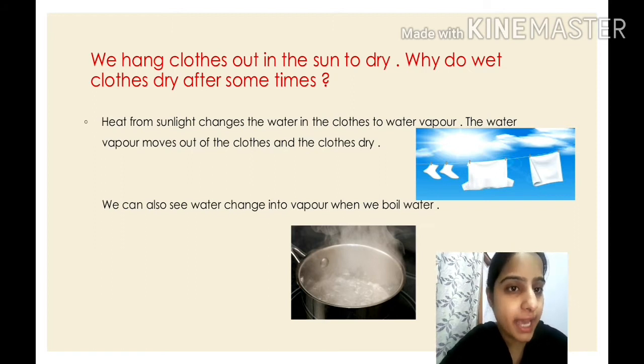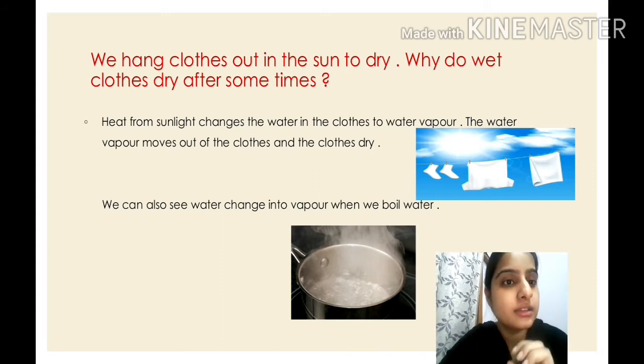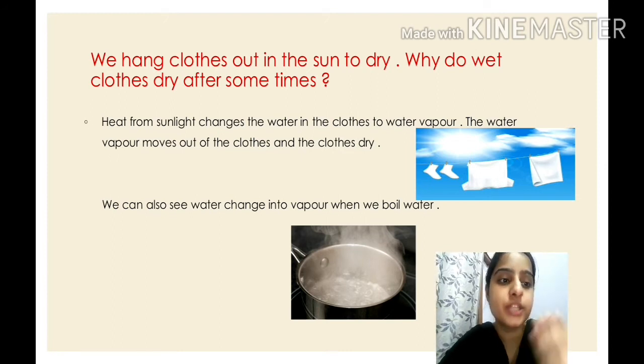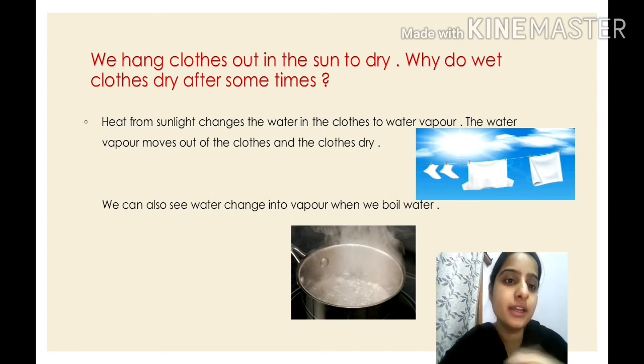Heat from sunlight, you can see on the screen, the heat of the sun falls on the cloth. That changes water to water vapor. The water vapor, children, moves out of the clothes and the clothes dry. Is it clear how clothes dry? The heat of the sun falls on the wet clothes, then the water in the cloth changes to water vapor, and when water changes to water vapor, it moves out of the clothes and then your clothes dry. This is how your clothes dry. Clear?